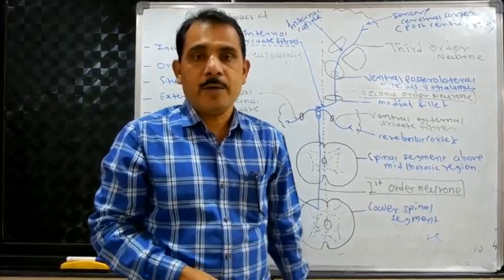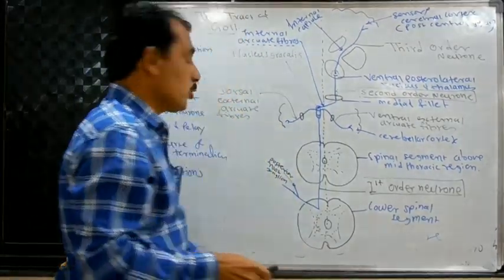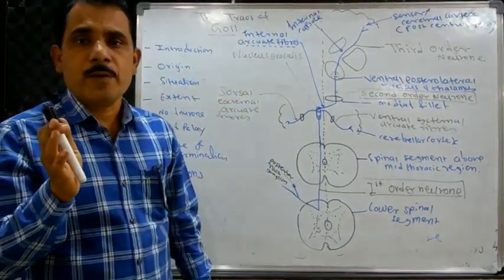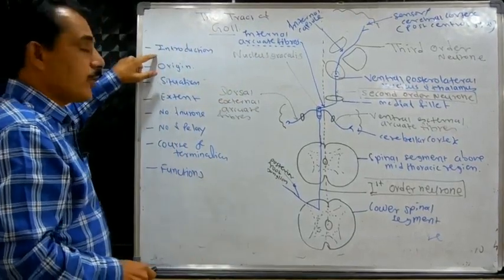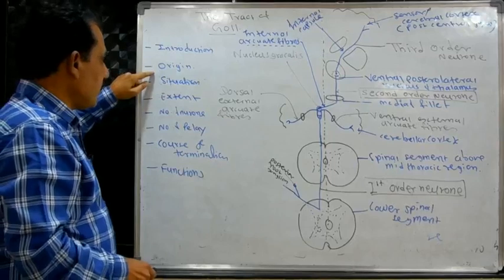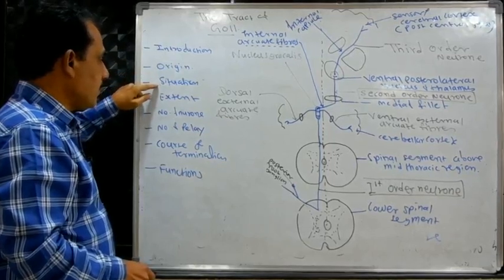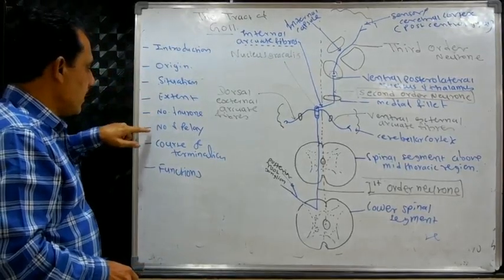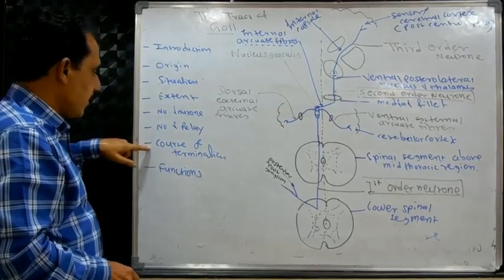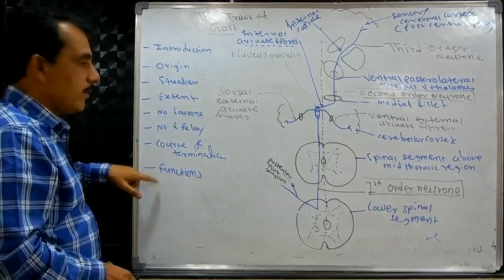Before discussing it, what points should be covered in the tract of Goll? The points covered are: first, introduction; second, origin; third, situation; fourth, extent; fifth, number of neurons; sixth, number of relays; seventh, course and termination; and the functions.